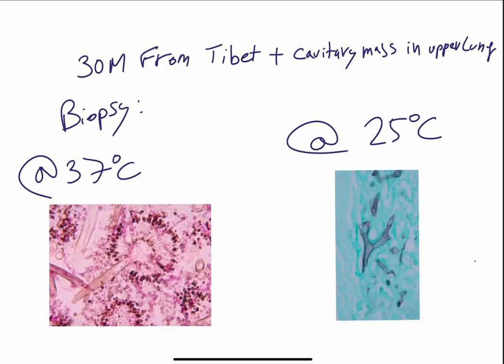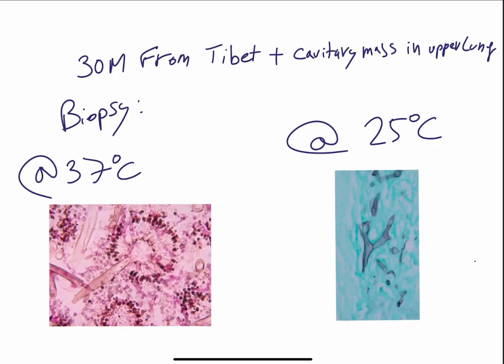All right, so looking at these images, you might think, I have no idea what I'm looking at. That's fine. We're going to go through it. But even if this image isn't clear, the vignette that I gave you should be enough to make the diagnosis. So we have a 30-year-old dude from rural Tibet with a cavitary mass in the upper lung. This suggests a prior history of TB.